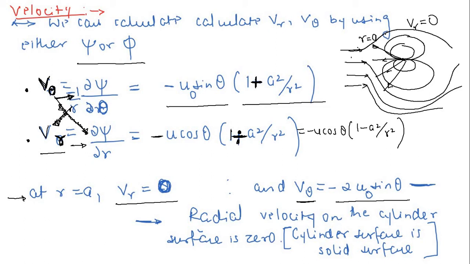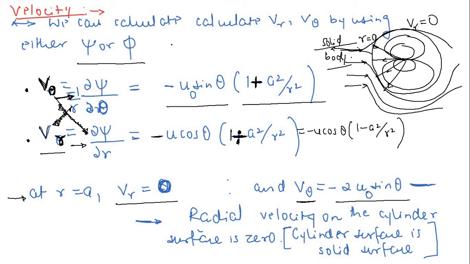You can imagine this whole zone where r is equal to a as a solid body. Even if you don't imagine a cylinder or anything there, this whole zone is going to act as a solid body.